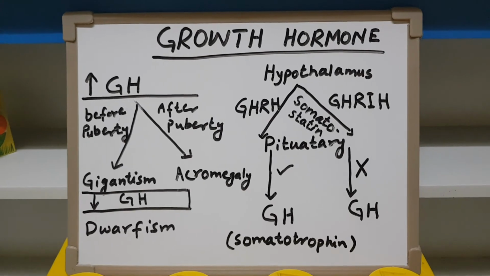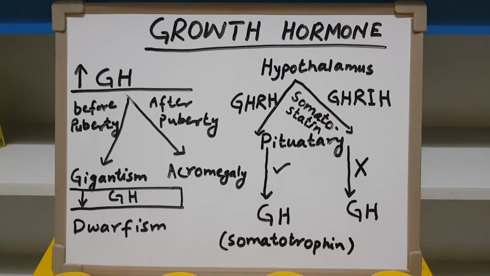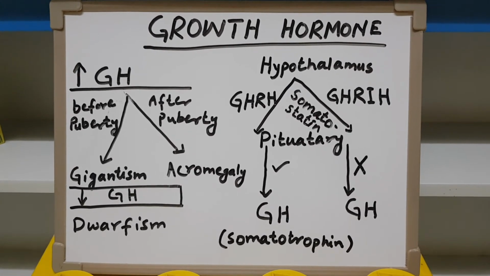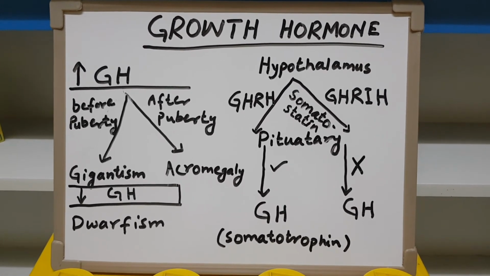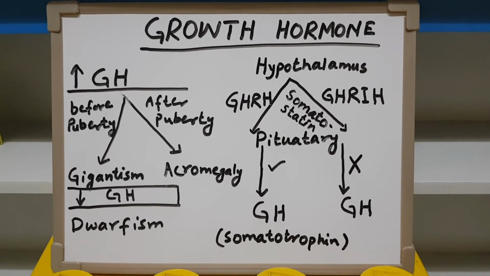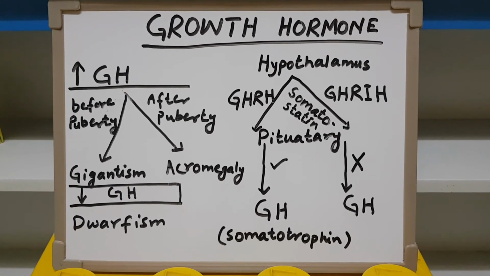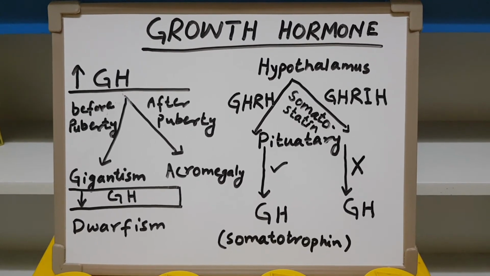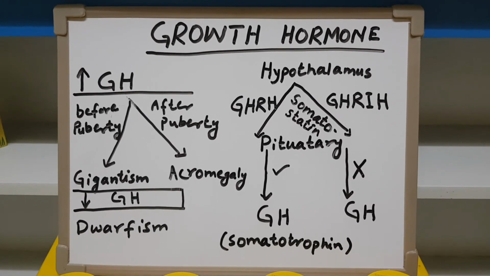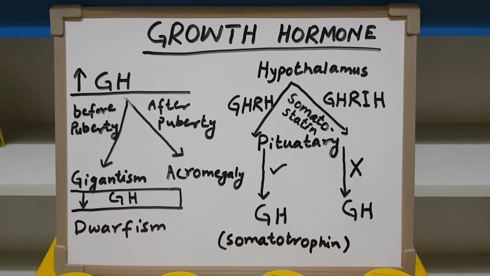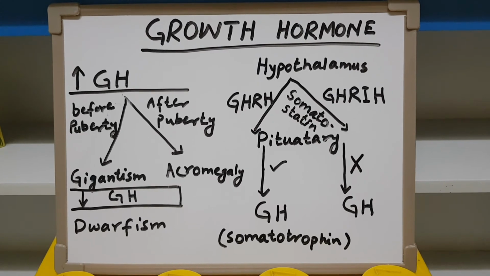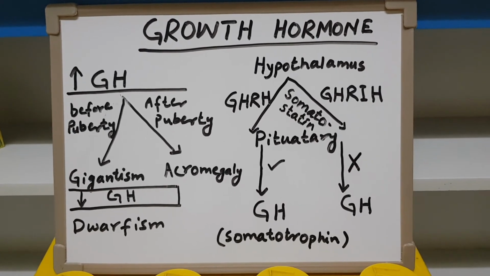And normally, as we have studied, growth hormone secretion is promoted, stimulated by hypoglycemia. It reaches peak level during sleep, after or during exercise, and in anxiety. So that was all about growth hormone. It causes growth of the body, and it increases metabolism of the body. Now as its secretion is stimulated by hypoglycemia, growth hormone itself causes hyperglycemia.